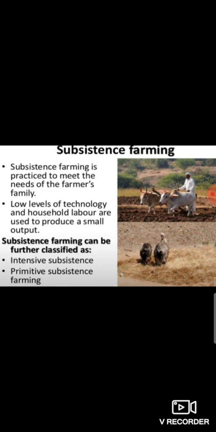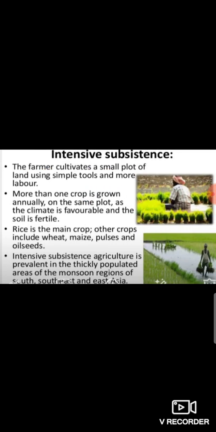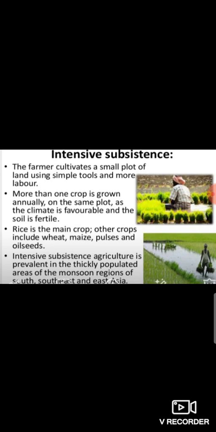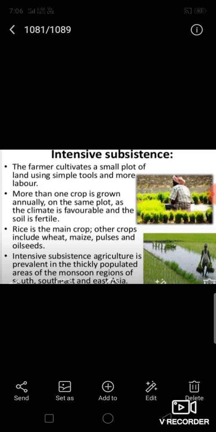Now, subsistence farming is further classified into intensive farming and primitive farming. Intensive subsistence farming is practiced on a small piece of land. In this type of farming, simple basic farm tools are used. Intensive subsistence farming depends heavily on human labor. It is suitable for places that have fertile soil and a long sunny climate.